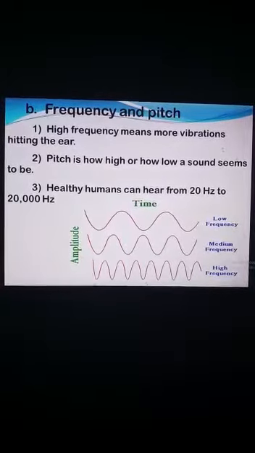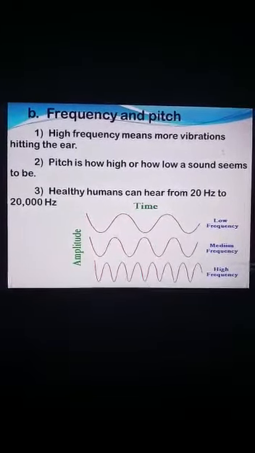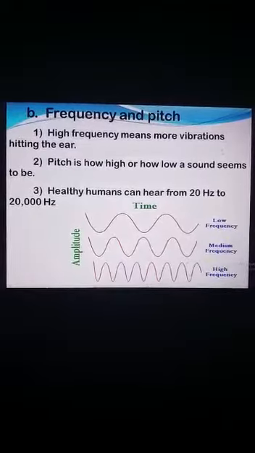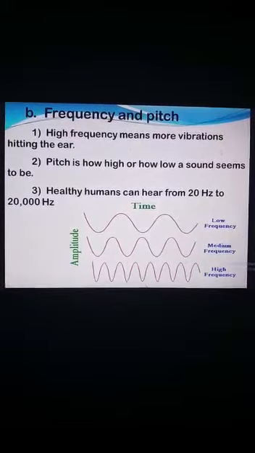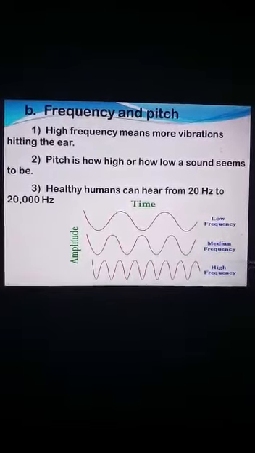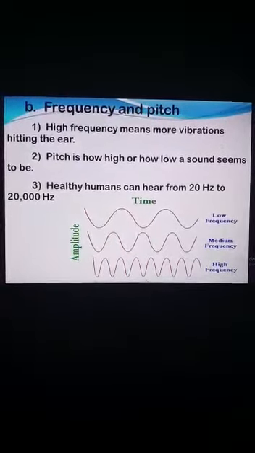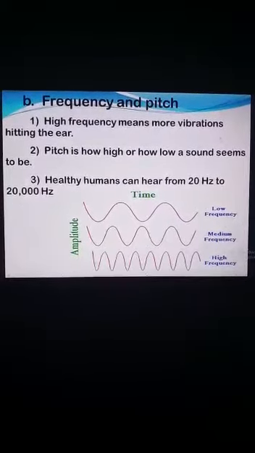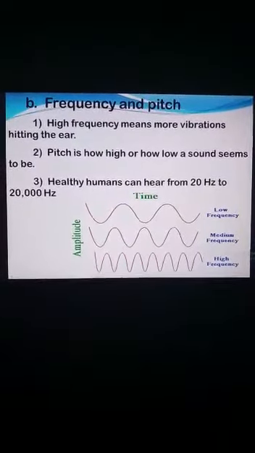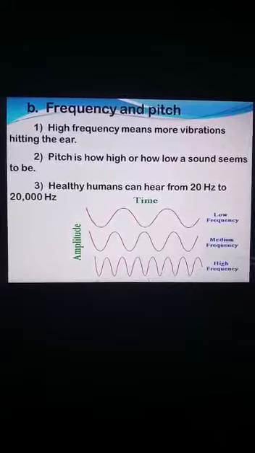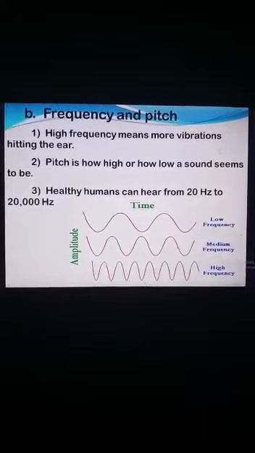Pitch enables us to differentiate a man's voice from a woman's voice or a child's voice from an adult's voice. Actually, pitch is measured in terms of frequency. If an object vibrates very fast, it produces a sound with a high frequency, which is perceived as high pitch sound, as a woman's voice. Girls, you know very well, a woman has a shrilling voice, meaning it disturbs more, and it has a higher pitch than a man's voice, which is louder and has more energy. You can observe the given waves and think which sound wave has a high pitch. Observe it.